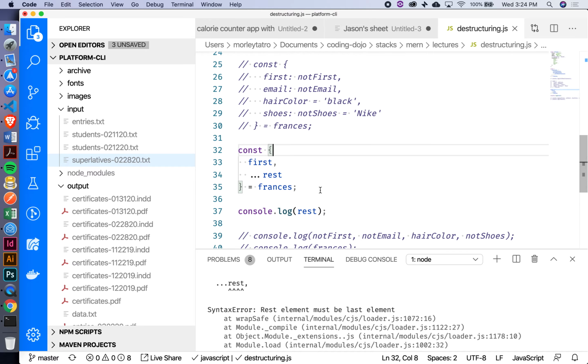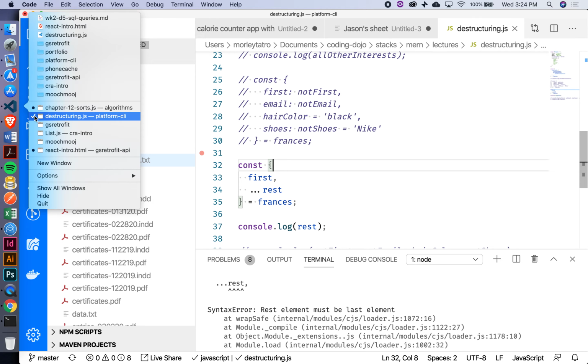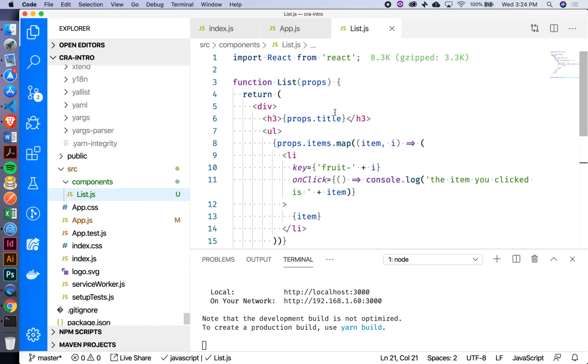I also want to show you how we could use destructuring with our functions as well. So let's hop back over to that Create React app that we were working on this morning. Our list component here was taking in this thing called props, right? And this was an object. So let's use some destructuring in here to make it a little bit easier to write our code inside of our JSX.